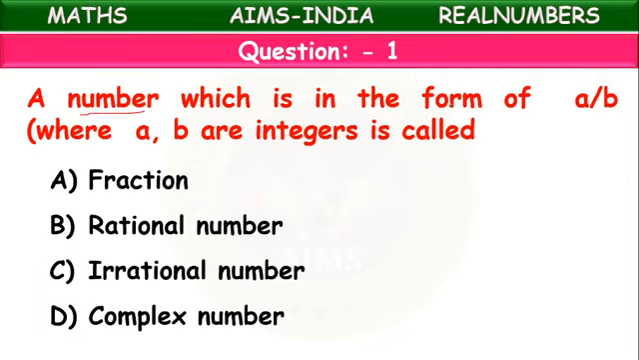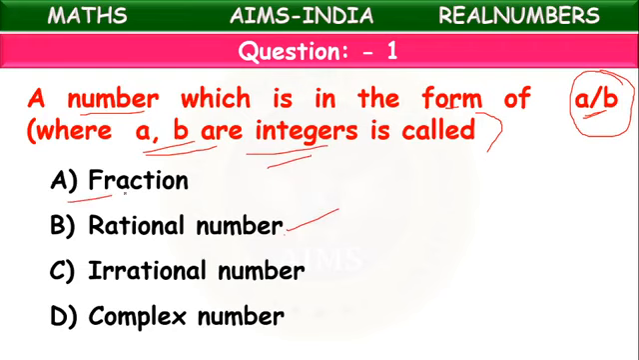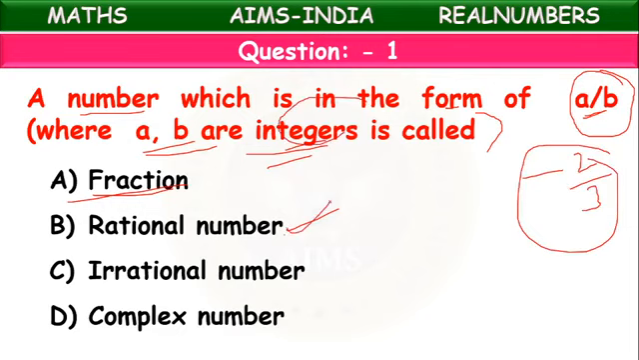A number which is in the form of a by b, where a and b are integers, is called. Integers means here rational number, because it is not a fraction. Fractions will not have a negative sign for the numerator part, so compulsorily they have given integers. That's why they are rational numbers. In the question they should also give b not equal to 0, one more condition. So the answer is rational number.